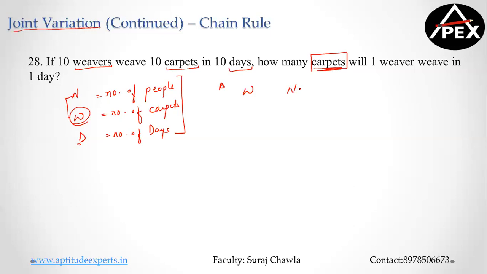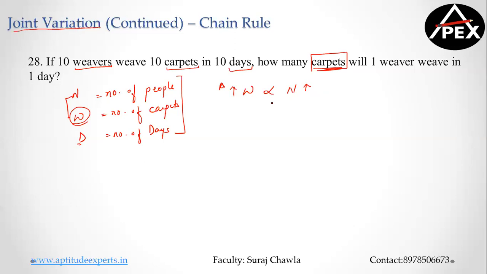Obviously, the work will be more, no? The number of people are more, so obviously the work done will be more, which means they are directly proportional. So the more the work, the more the number of people required.